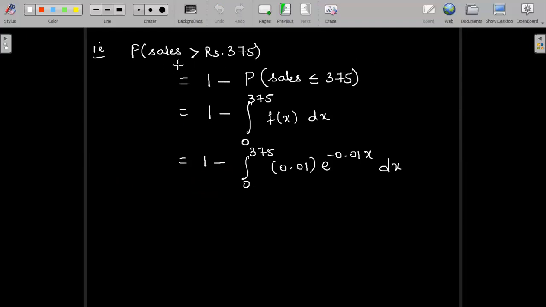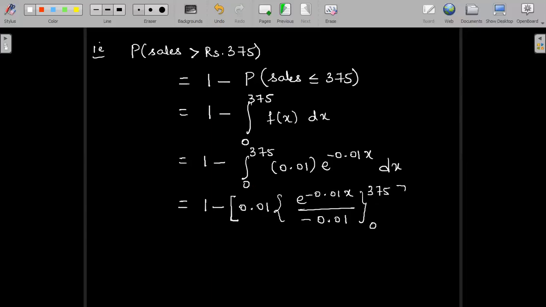Of course, for sales greater than rupees 375, you can do it the direct way also, 375 to infinity. In that way also you can integrate the function f of x and obtain it. The choice is up to you. Anyway, the answer will be the same. So this will be 1 minus of 0.01 as it is, integration of e power minus 0.01x, which is e power minus 0.01x divided by minus 0.01, between the limits 0 to 375. So let us integrate and obtain the limits.